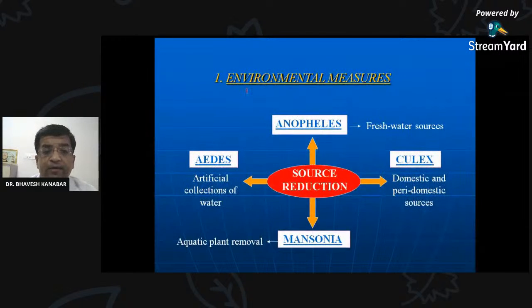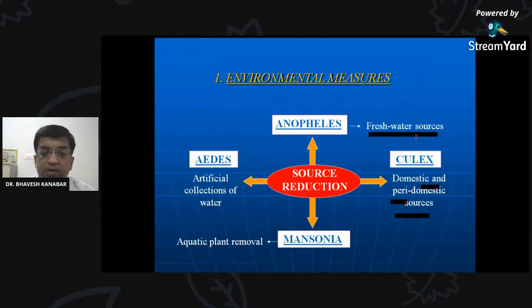So first is environmental measures. Before these environmental measures, we should have knowledge of the different breeding places of different types of mosquito. You can see that Anopheles breeds not in fresh water, but in clean water sources. In clean water, Anopheles mosquitoes breed. Then Culex breeds in domestic and peri-domestic collections of water, like tanks.